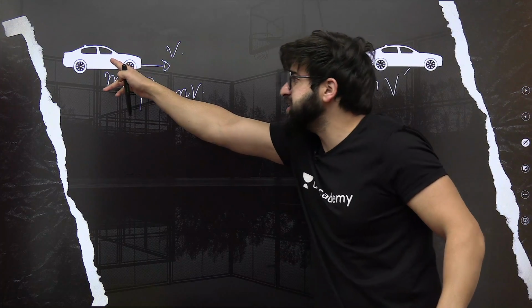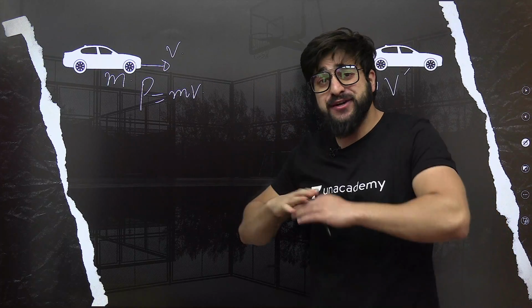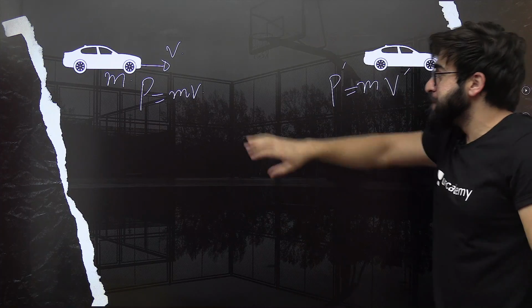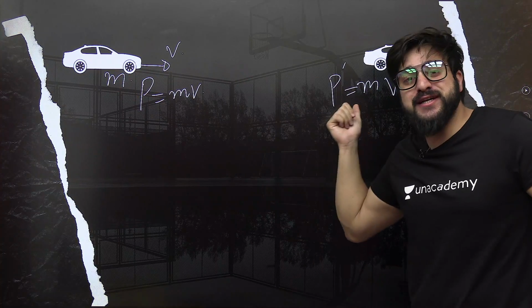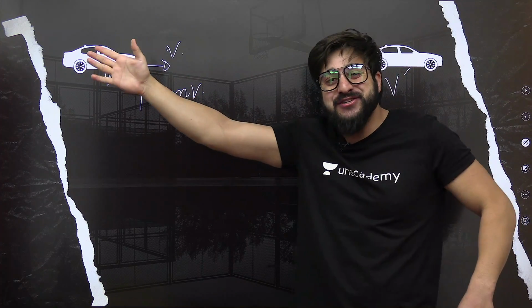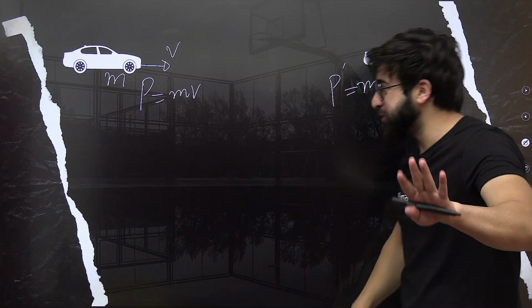Velocity is changing from this point to this point, but mass remains constant. That is what you keep doing in your Newton's laws of motion and other chapters. Mass remains constant, velocity is changing. You find the velocity at every point by using the equation of motion, v is equal to ds by dt, whatever it is. Not a problem.